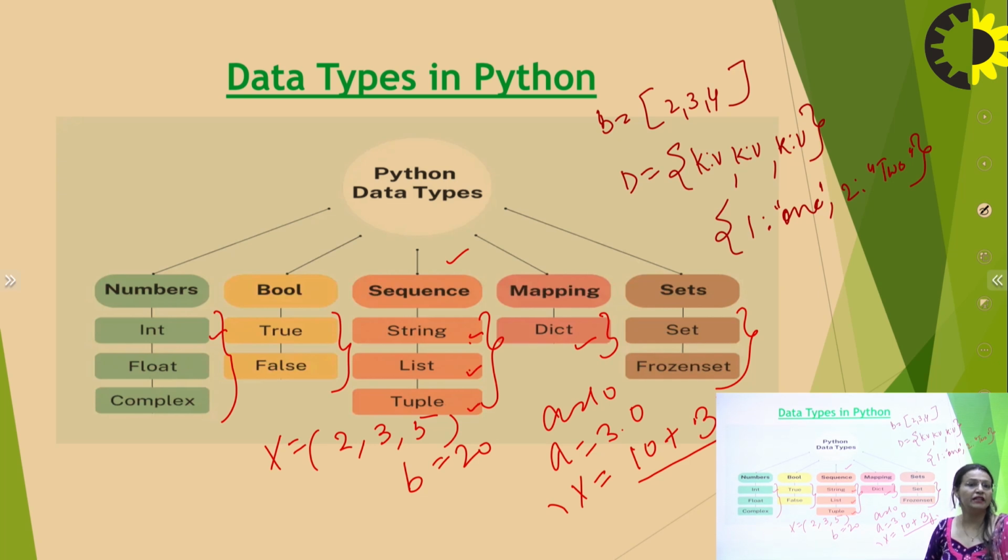So this is basically the difference between the list, tuple and dictionary, which will be elaborated in the next slide further. So till now, this is sequence, this is dictionary. These two data types are very well known to you, but still I have given the example of both these things. The set is very similar to what we have read in discrete mathematics. That is, the set having some values, that can be multiple values, that can be unique values, and also there could be many numbers similar in the sets, and frozen set is when we freeze the set according to some condition. So these are basically the data types.